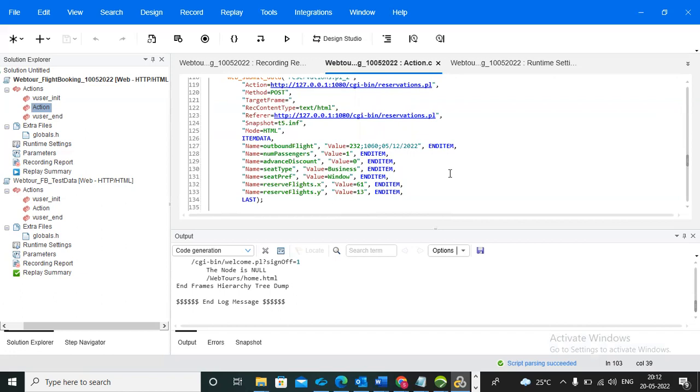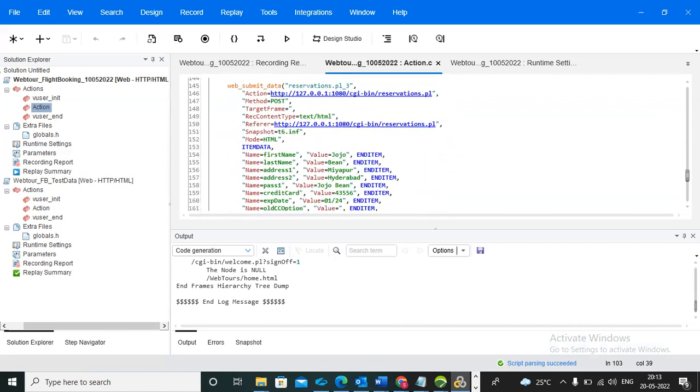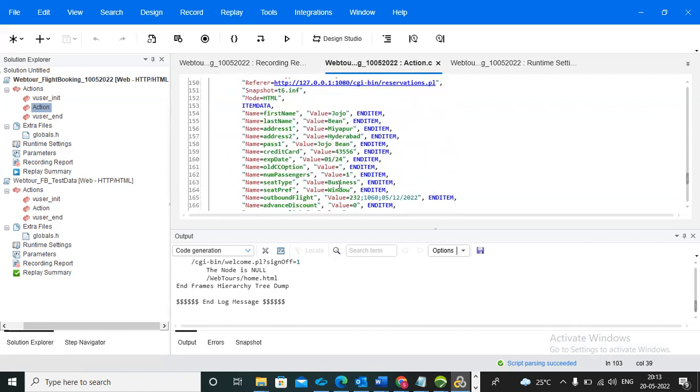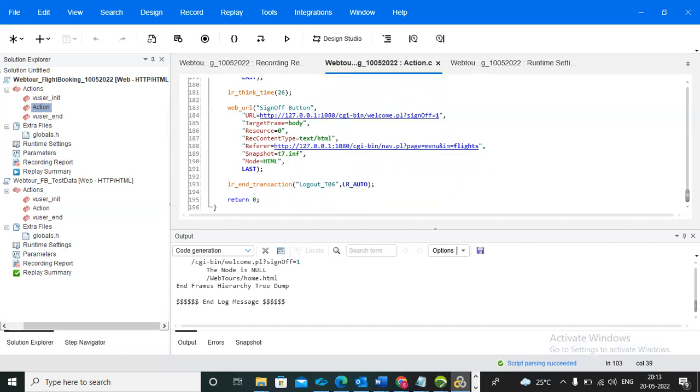So these values we don't need to parameterize. Coming to this code, you can see first name, last name, address one. Who entered all these details, up to the credit card and expiry date? We only entered them through the keyboard. Since we entered them, all these values also need to be parameterized. Now it's clear, right? Which values do we need to parameterize?